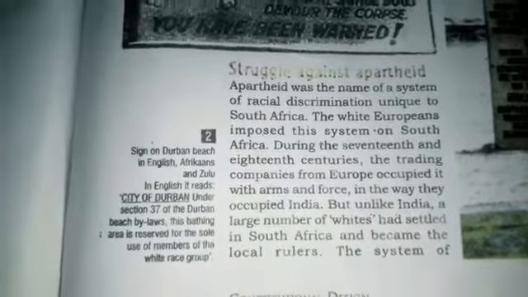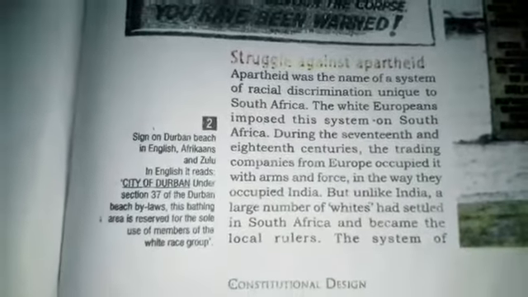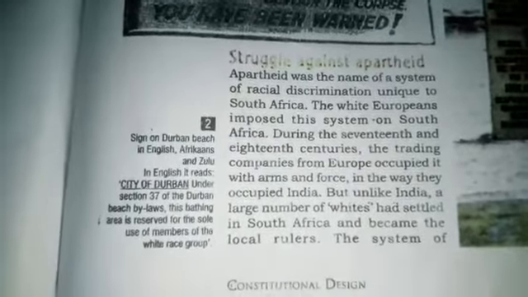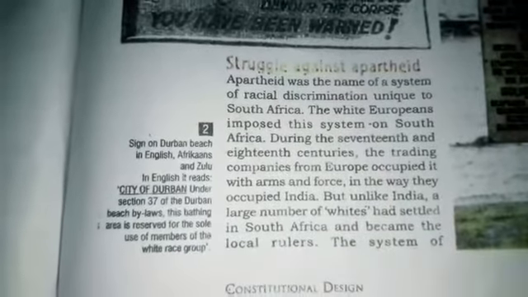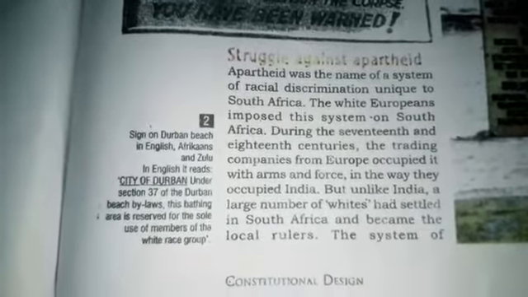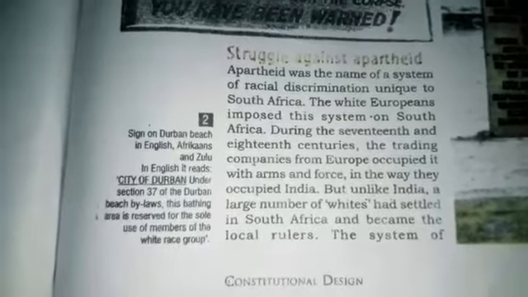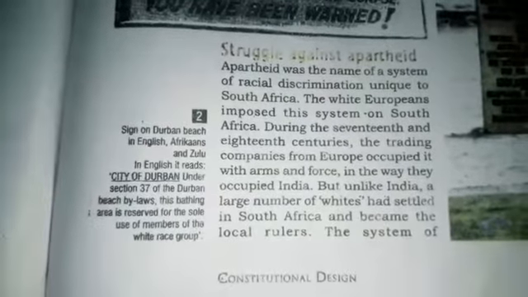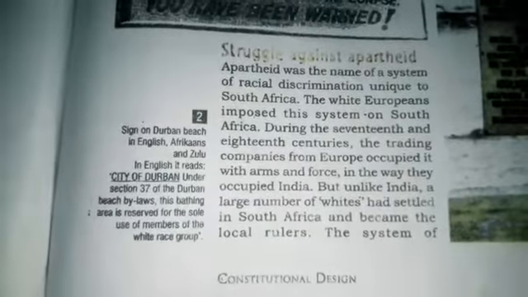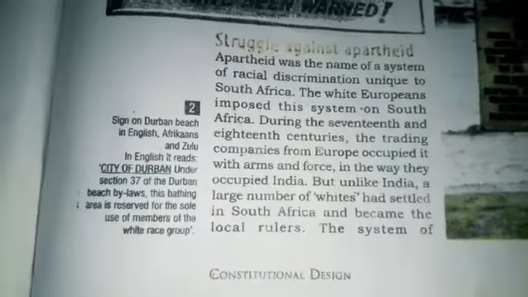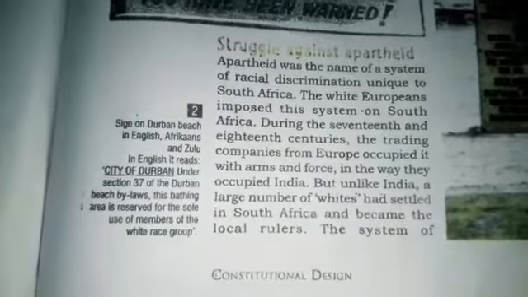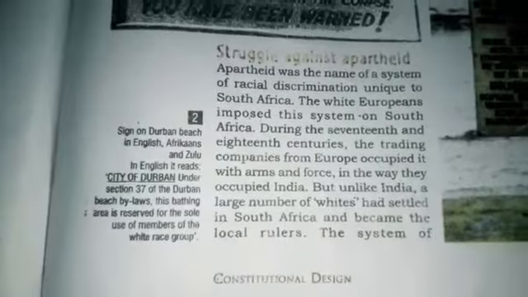Blacks could not form any association or protest against the terrible treatment. Blacks and whites had separate churches. Those who protested were killed or sent to jail. And Nelson Mandela also went to jail for this protest. And the non-whites didn't have voting rights.